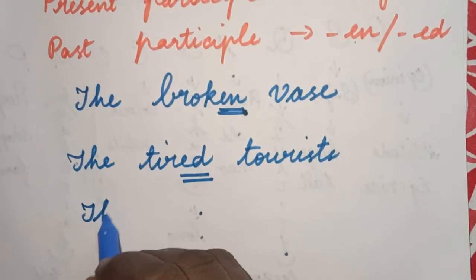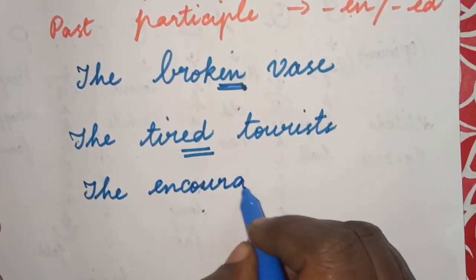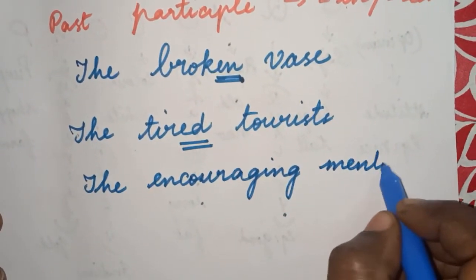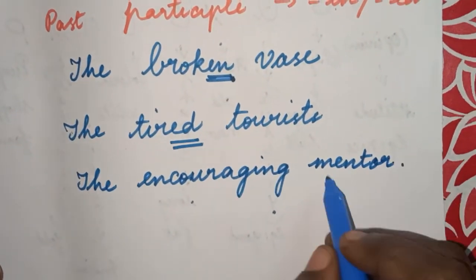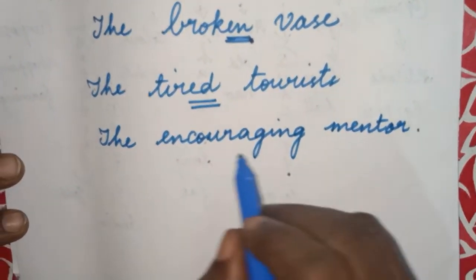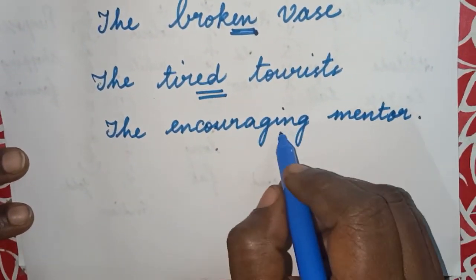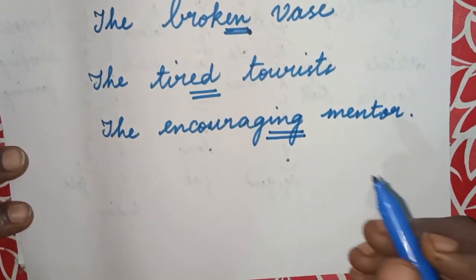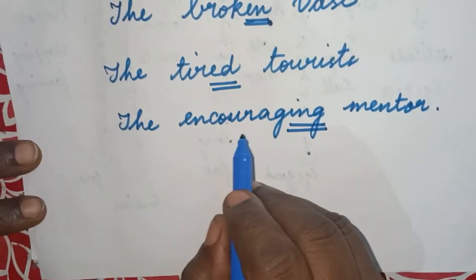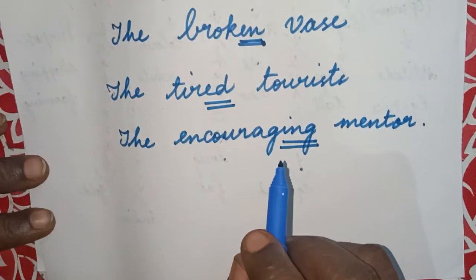Okay, the encouraging mentor. So again we have this encouraging mentor. How is the mentor? He is very encouraging. So this encouraging is describing the mentor. So it is an adjective and it ends in ing. That is why we call these participial adjectives. Understood?